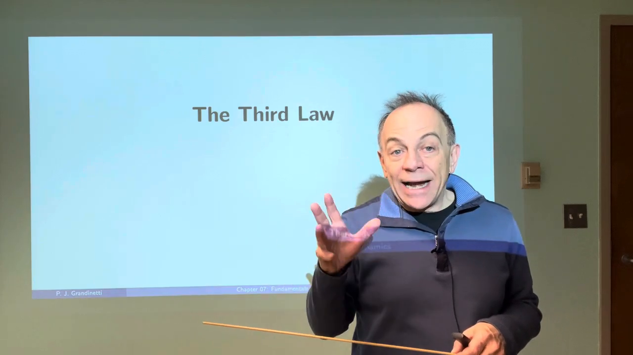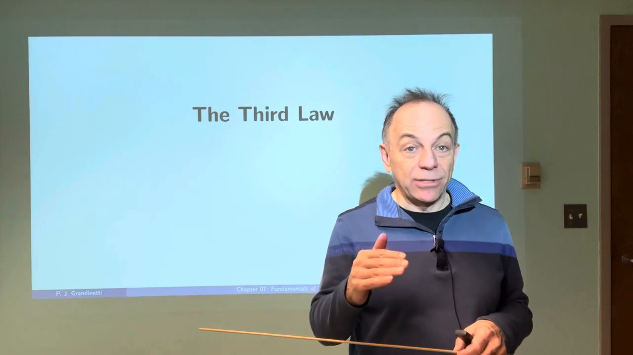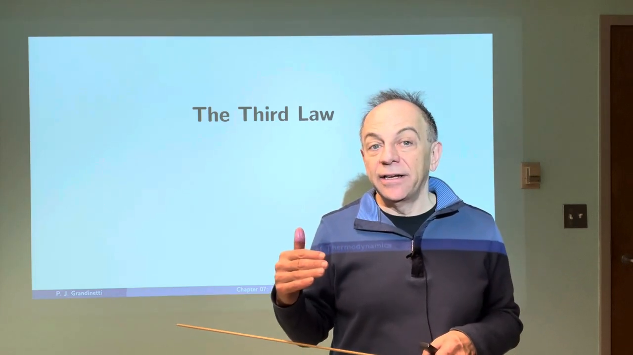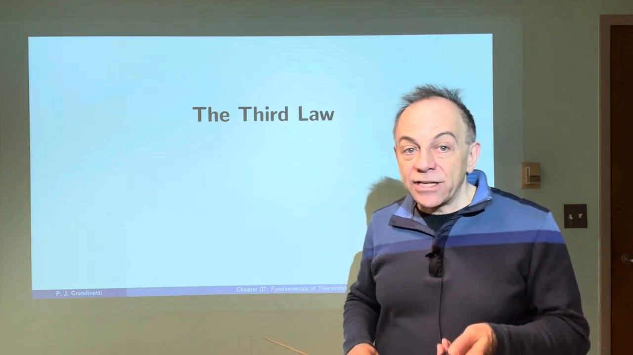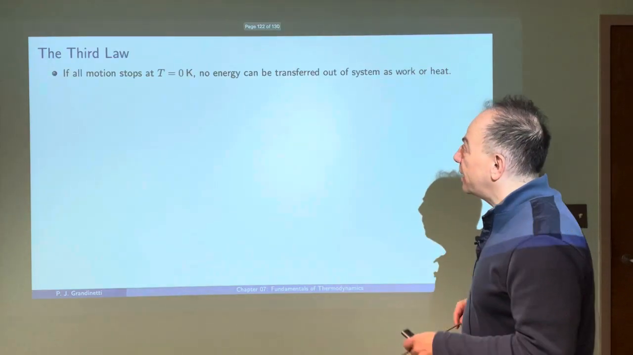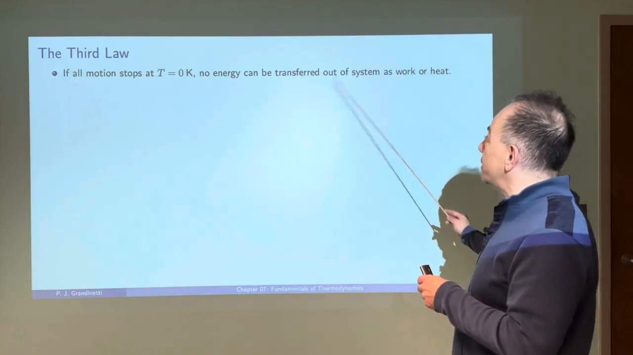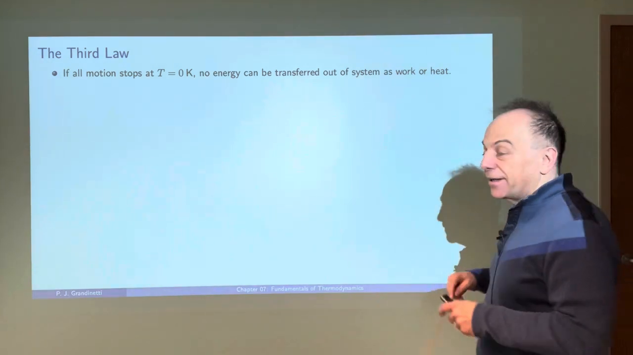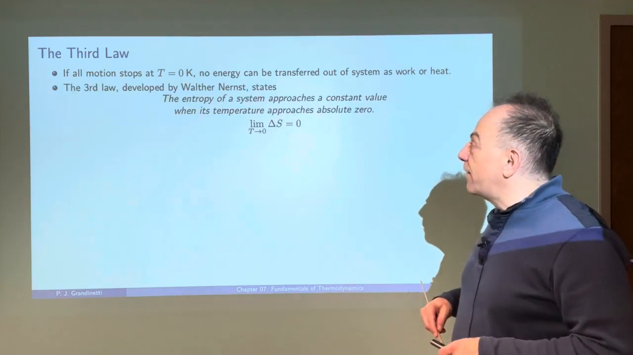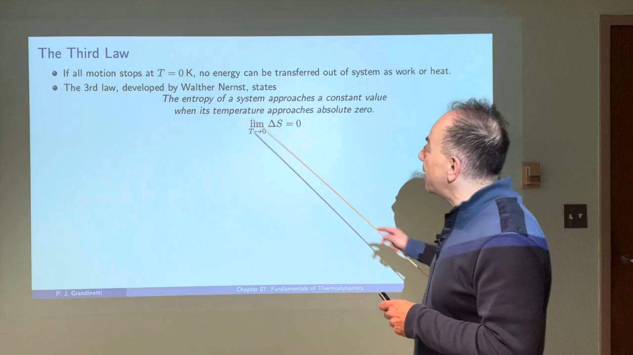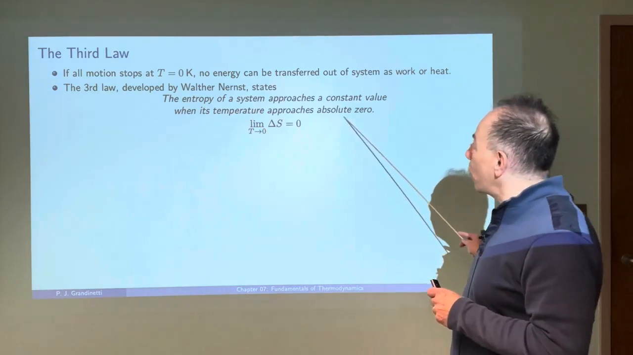So thermodynamic temperature has an absolute zero, which would imply that when you reach absolute zero, you have a mean kinetic energy of zero and no motion is happening at all. Now, that has consequences in thermodynamics. If all motion stops at 0 Kelvin, then that means that no energy can be transferred out of that system as work or heat. So the third law, developed by Walter Nernst, states that the entropy of a system approaches a constant value when its temperature approaches absolute zero.